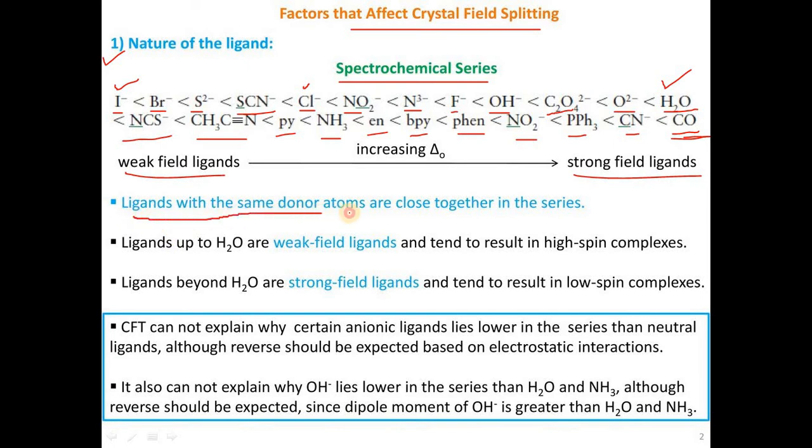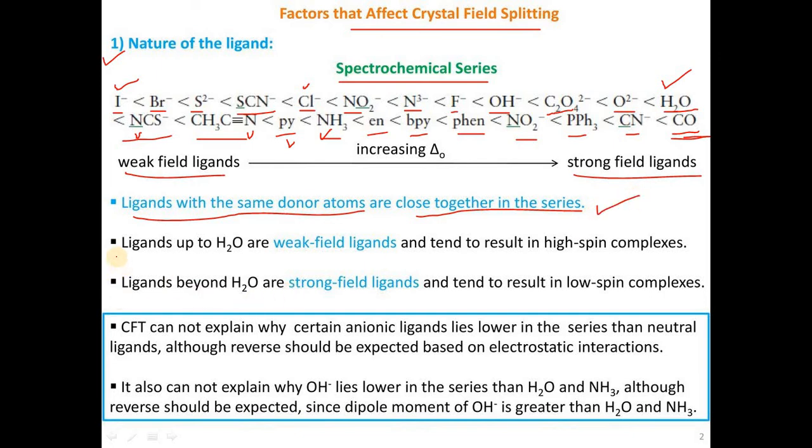Ligands with the same donor atoms are close together in the series. Suppose ligands have the same donor atom. For example, NCS minus, thiocyanate, has nitrogen as the donor atom, then CH3CN with nitrogen as the donor atom, pyridine also a nitrogen donor atom, ammonia with a nitrogen donor atom, ethylenediamine with a nitrogen donor atom. All these are kept together in the series, that is, they are present at the same place.